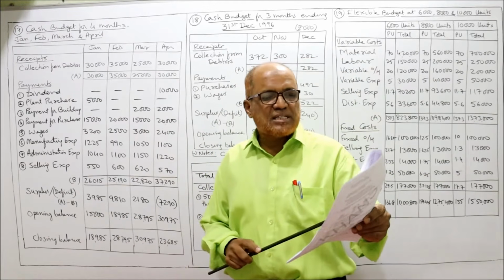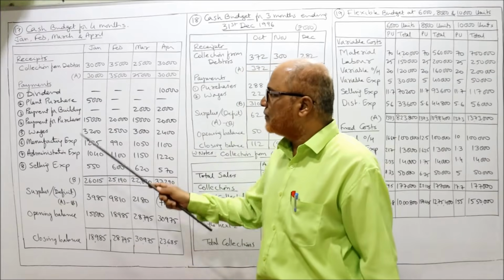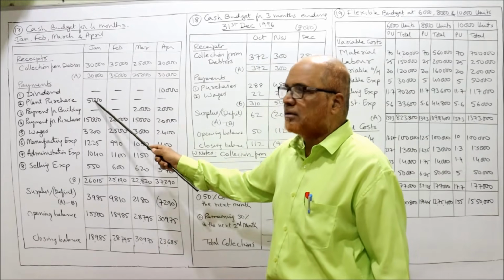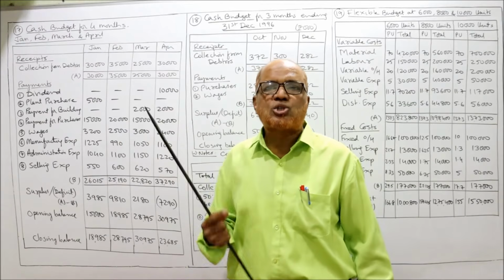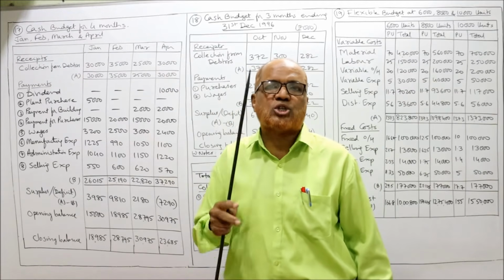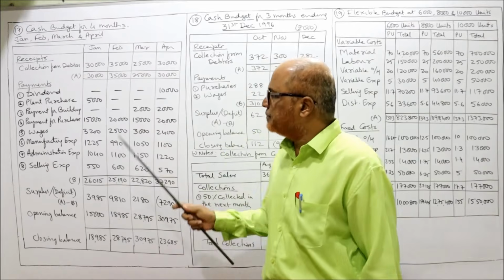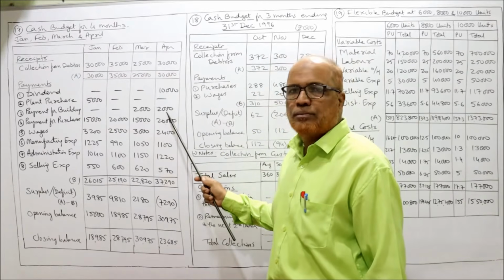Plant was purchased in January, 5,000 rupees. Payment for building: the building was purchased and payment is made in installments of 2,000 from March, so March and April, 2,000 each.